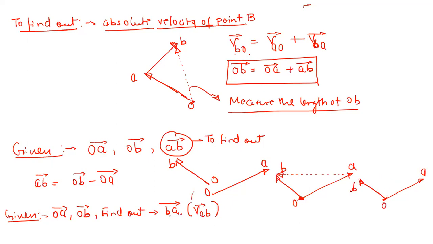Okay, so now it is very simple. What you need to do, you just need to reverse the direction of this, right? Everything else is going to remain the same. Only the direction part is going to change, because we know the negative sign doesn't mean anything. The negative sign simply represents the direction, right? So now we will just reverse the direction of this one. And now this will be your velocity of A with respect to B, right? So see, this VAB vector is nothing. It is simply equal to minus of VBA vector. Right?